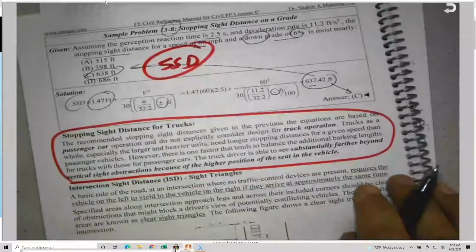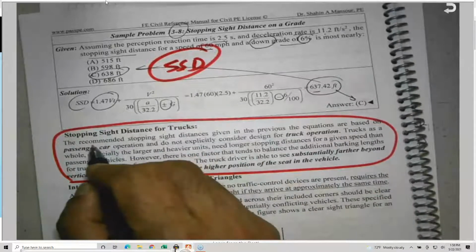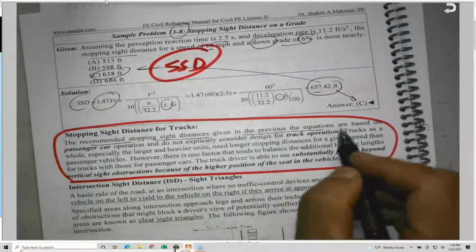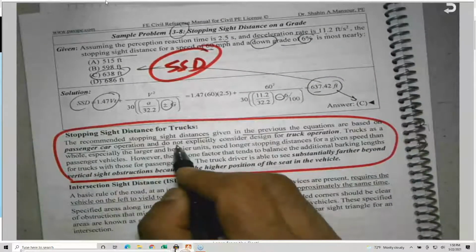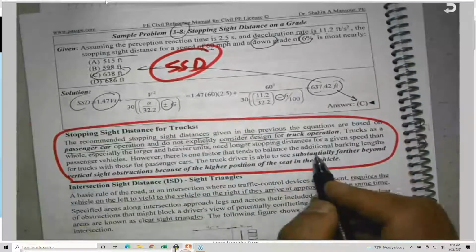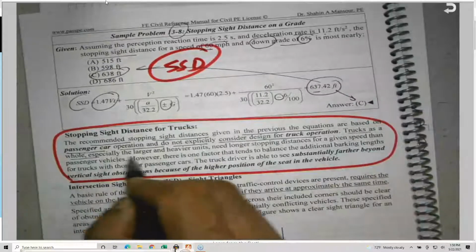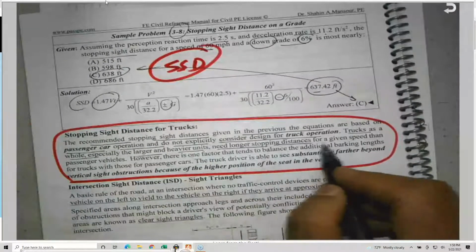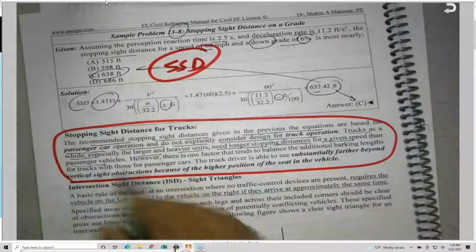The comment they made in the Green Book, the AASHTO book, is that the recommended stopping sight distances given in the previous equations are based on passenger car operation and do not explicitly consider truck drivers or truck operation. Trucks as a whole, especially the larger and heavier units, need longer stopping sight distance for sure, for any given speed, than the passenger car.